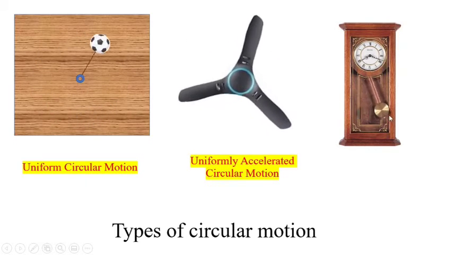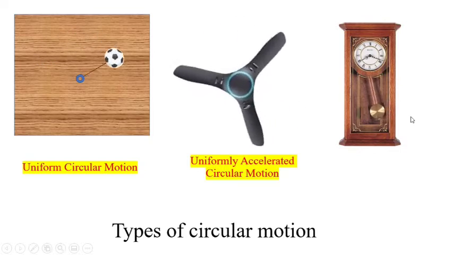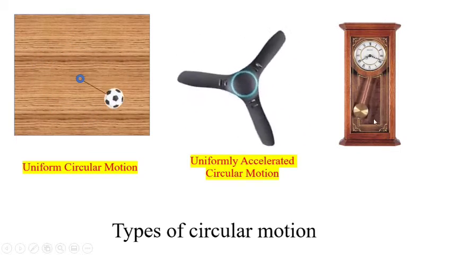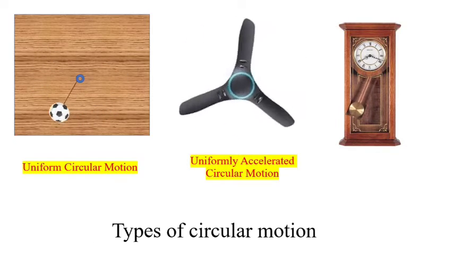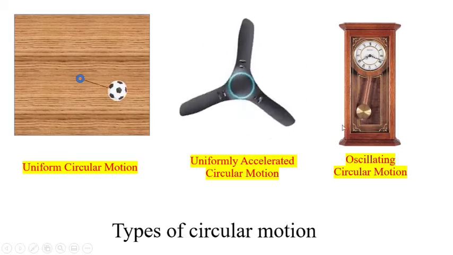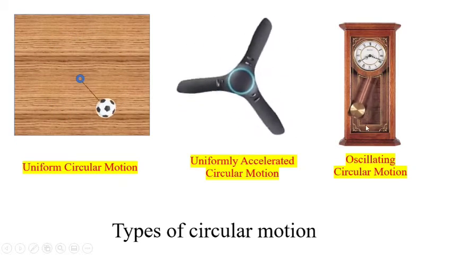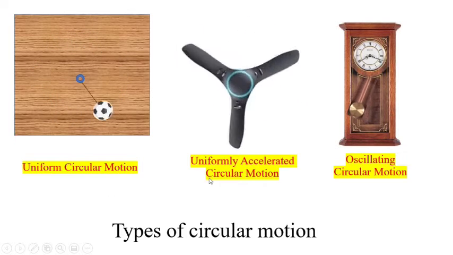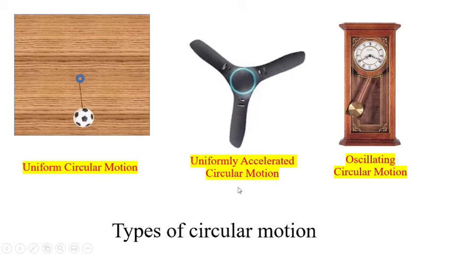The third example also indicates circular motion, but in an oscillatory manner, where a watch pendulum performs partial circular motion in a to and fro manner. This kind of circular motion is an oscillating circular motion. We will study this kind of circular motion later. In this video, we are going to learn only about uniform circular motion or uniformly accelerated circular motion.